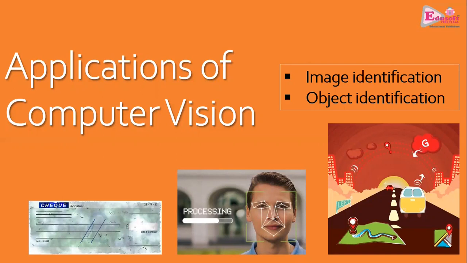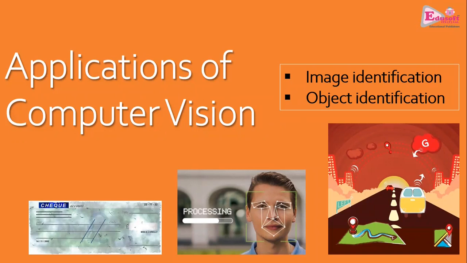Then there are autonomous vehicles, like driverless vehicles. They all work on the computer vision aspect. There the video is processed. Now the video is split into several hundred frames and each frame is processed in such a way that the device can figure out whether this object has moved from this location to this location. And that way the distance is calculated.